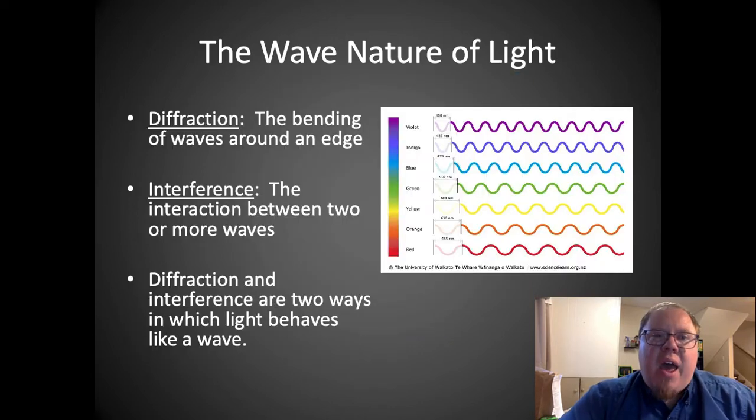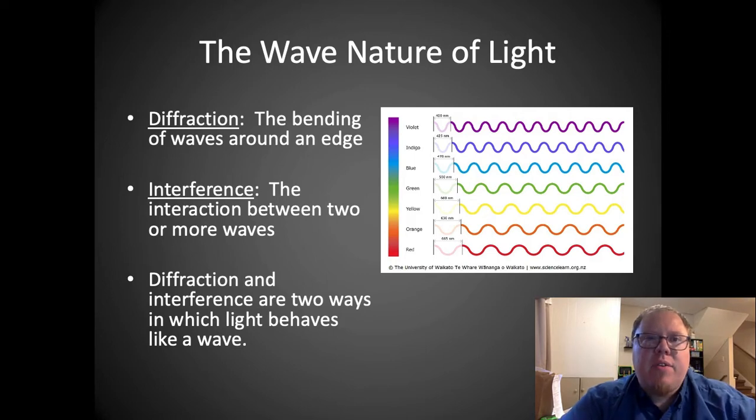So diffraction and interference are two ways in which light behaves like a wave. Okay? So we can think of the different colors of light, red, orange, yellow, green, blue, violet, all the different colors as waves. And if they're waves, that means that each of these colors has different properties.